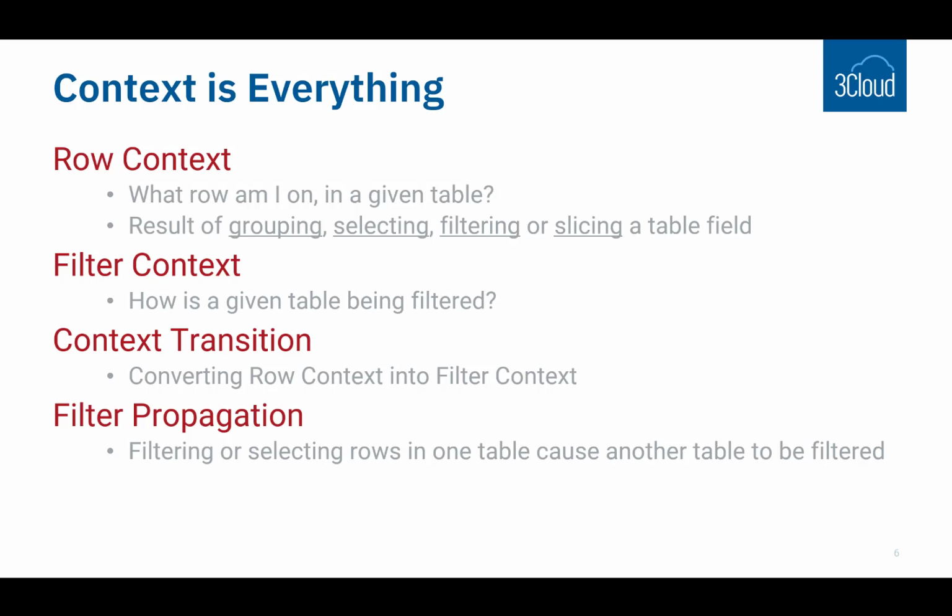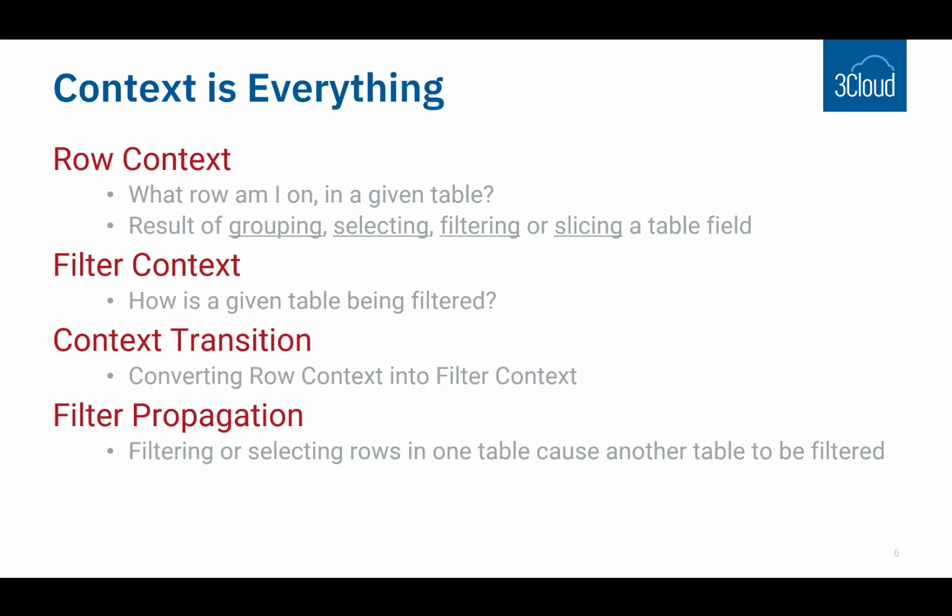Filter context is similar, but it answers the question, how is a given table being filtered? As a result of filter propagation from a related table's row context, etc., just remember for now, filter context means how is a given table being filtered. And then the idea of context transition is how row context becomes filter context. And we'll look at some examples.